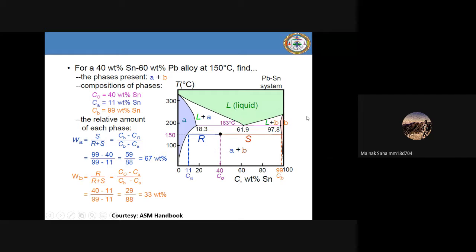What we have to find out is the volume fraction of the alpha and the volume fraction of beta. So the volume fraction of alpha is S divided by R plus S, so it is CB minus C0 divided by CB minus CA, because this is alpha, opposite side. You put 1 minus WA and you will get the beta. Physically, the reverse side is your beta volume fraction, so it will be R divided by R plus S. So this will be C0 minus CA divided by CB minus CA. So you're getting 33%. That's it.